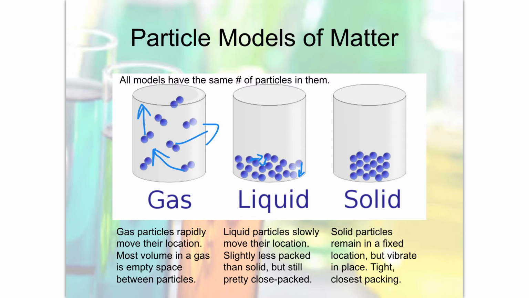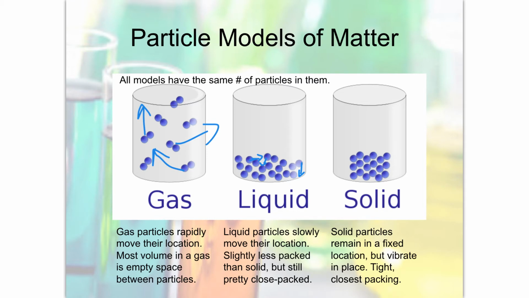So there's no movement in the solid, some movement in the liquid, lots of movement in the gas. And the gas has a lot more free or empty space. If you look at the space in between the particles here, it's very, very small, very little. Same thing here. Lots of open space here, very little open space here, very little open space here.